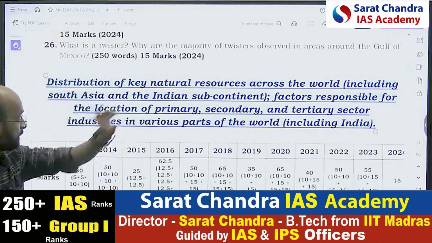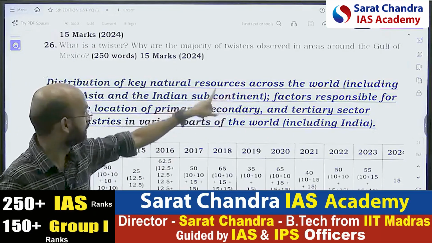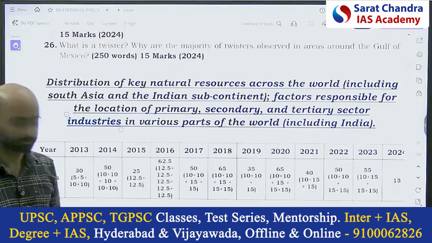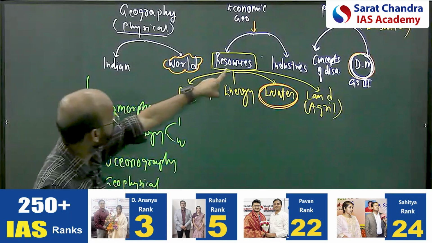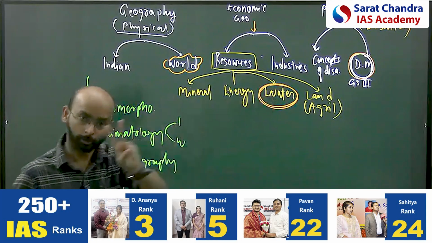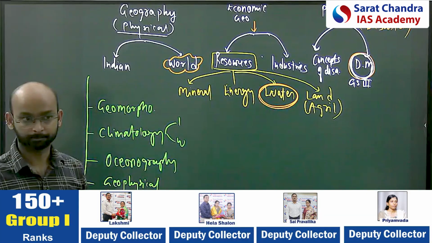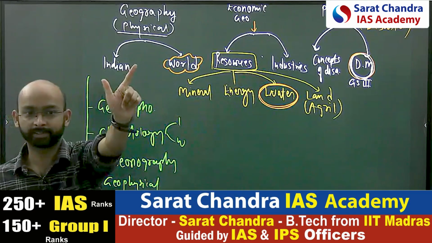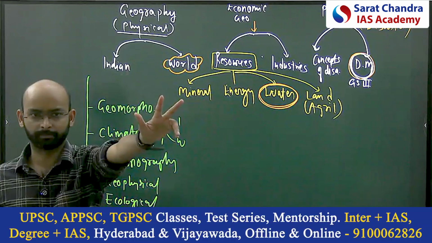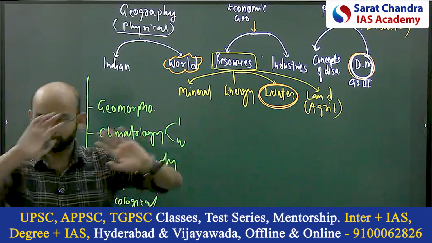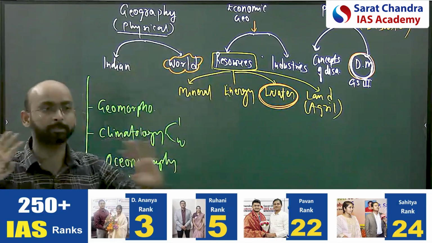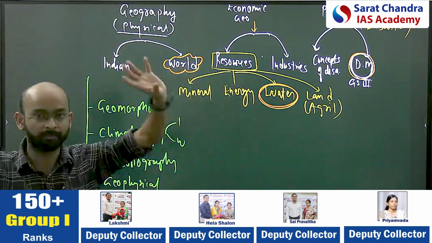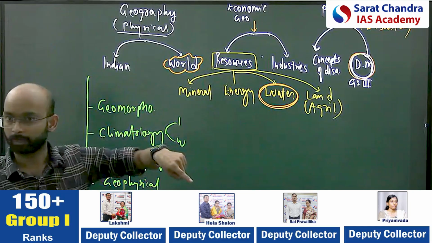Two words you see. First word is resource, second word is industries. And how have I divided it? Resources, industries. Only two topics are there. Within that, different resources, industry: primary sector industry, secondary sector industry, tertiary sector industry. Clear? Why am I doing this? To understand the whole syllabus clearly. Are you able to visualize how the whole geography is? Whole geography, physical, Indian world.